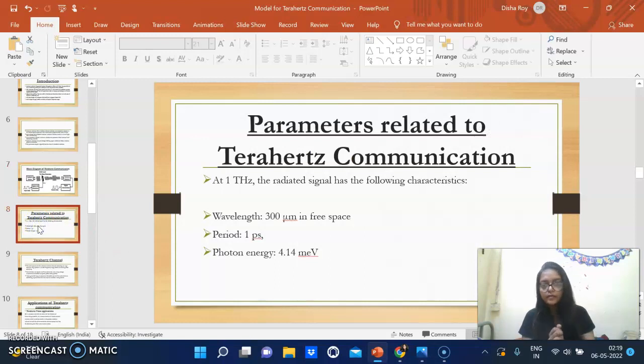Okay, so now coming to the parameters related to terahertz communication. At 1 terahertz, the radiated signal has the following characteristics. So what are those characteristics? We see that the wavelength is 300 micrometers in free space, the period is 1 picosecond, and the photon energy is 4.14 meV.